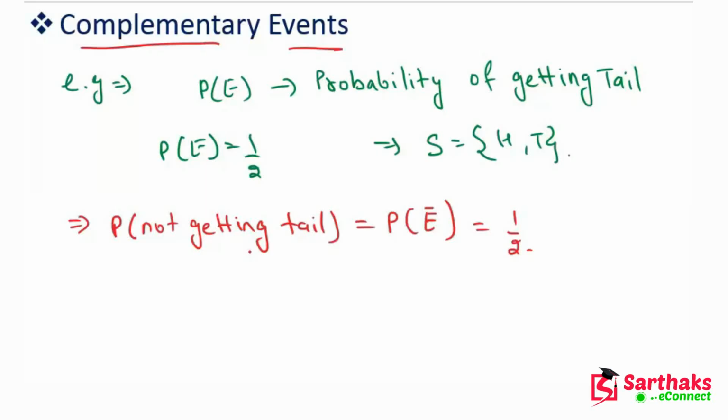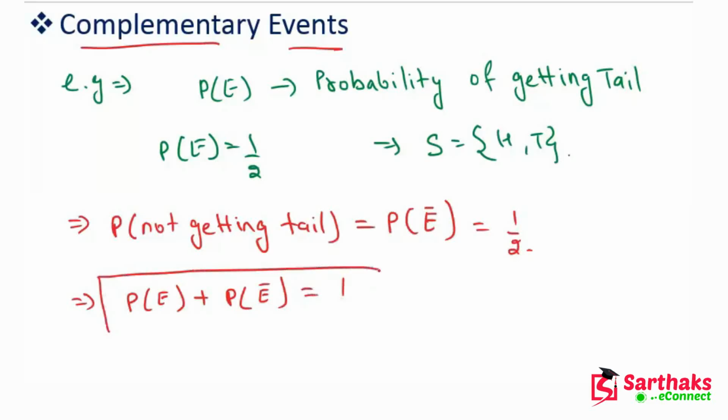So my dear friends, for any event, there exists another event which shows the remaining elements of the sample space. So here, probability of E plus probability of the complementary event is always equal to 1. Probability of getting and probability of not getting, meaning probability of an event and probability of its complementary event, is always 1. I hope you understand these things. So now let's move on.